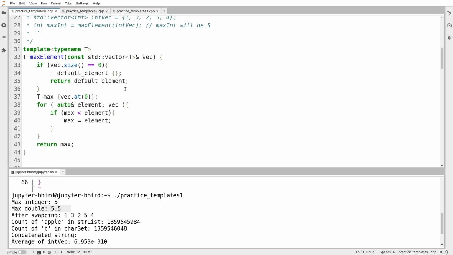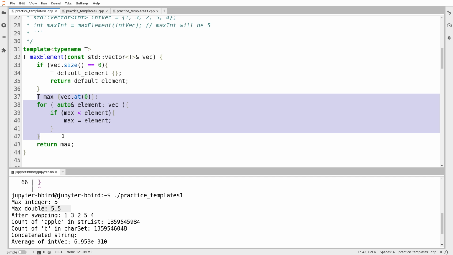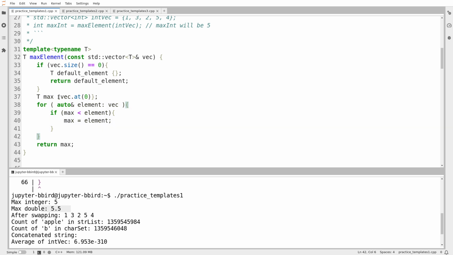So here's my solution. I've observed that I have a couple of issues with the design of this solution. For example, I have to default initialize something, which otherwise wouldn't be required. I could just throw an exception here. Also, something for you to contemplate is, what would you do if you weren't allowed to copy elements? So what if you're only allowed to look at elements and you're not allowed to make copies? I make copies of elements in two places. On line 37, I copy vec.at(0) into max, and on line 40, I copy something else into max.